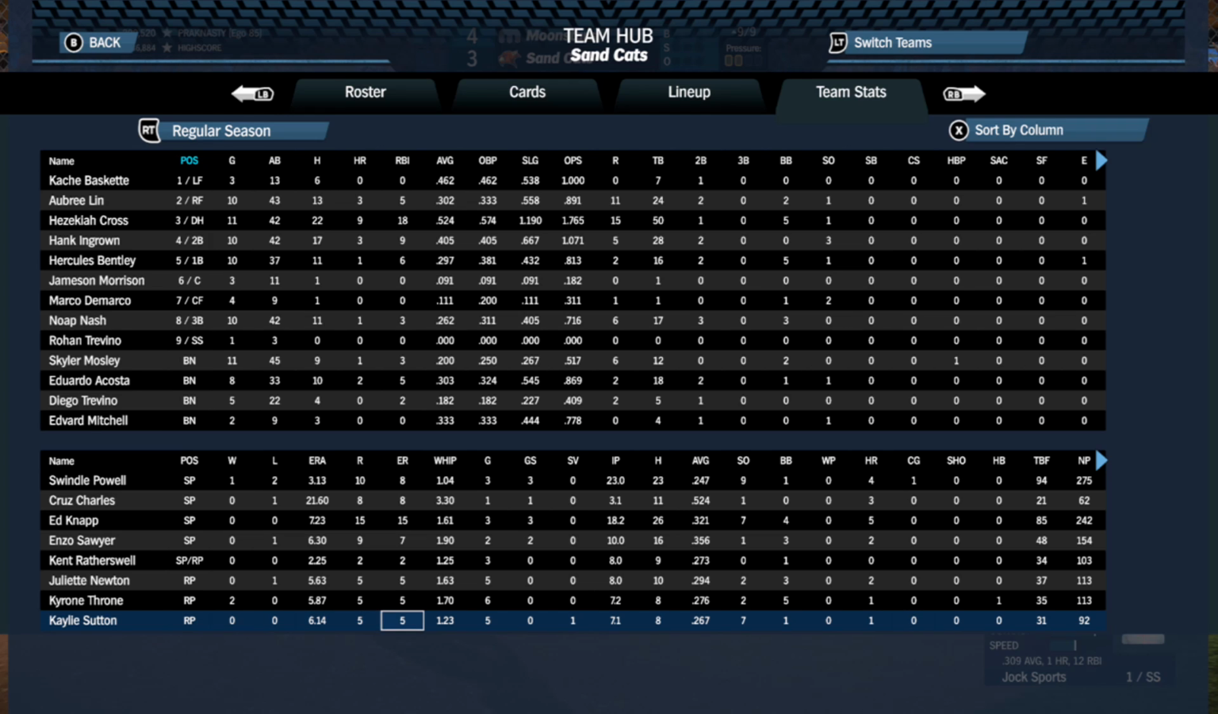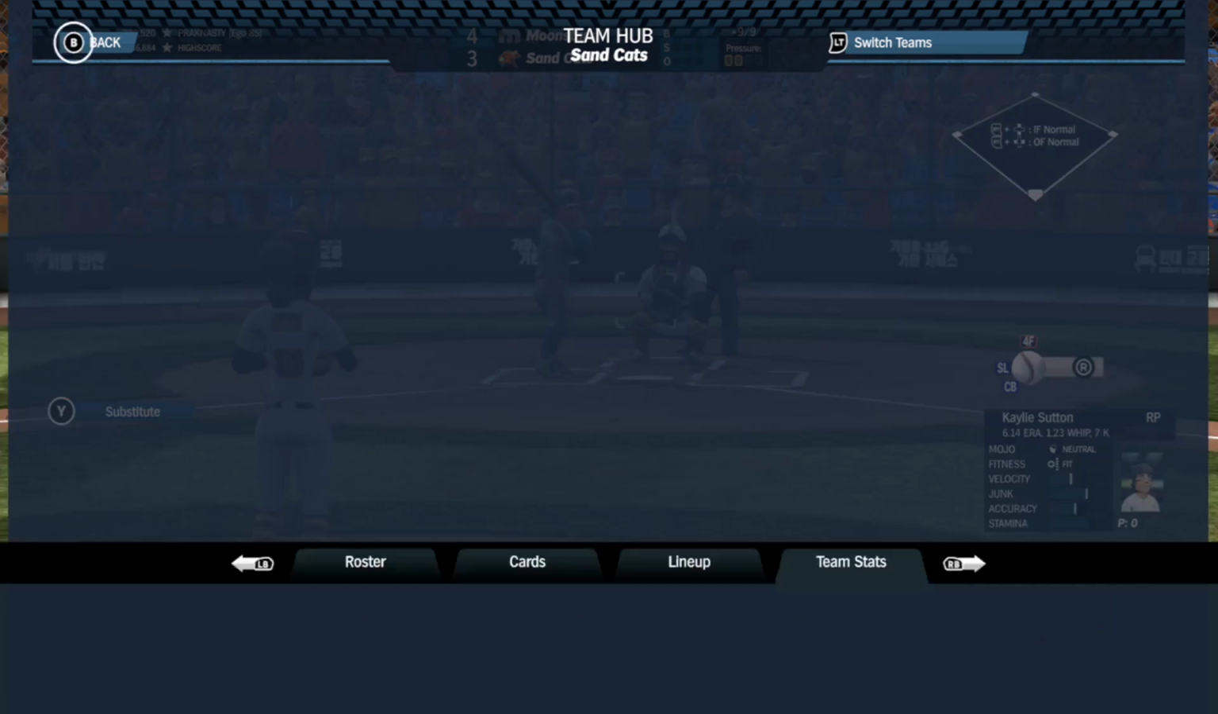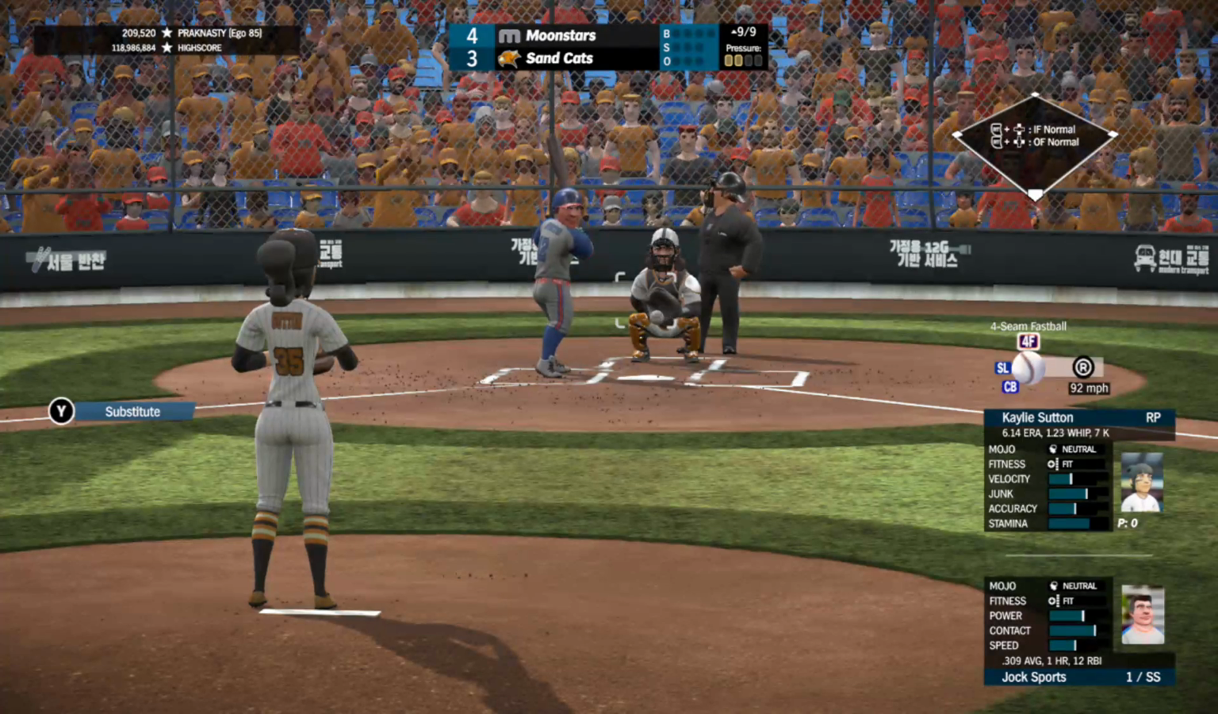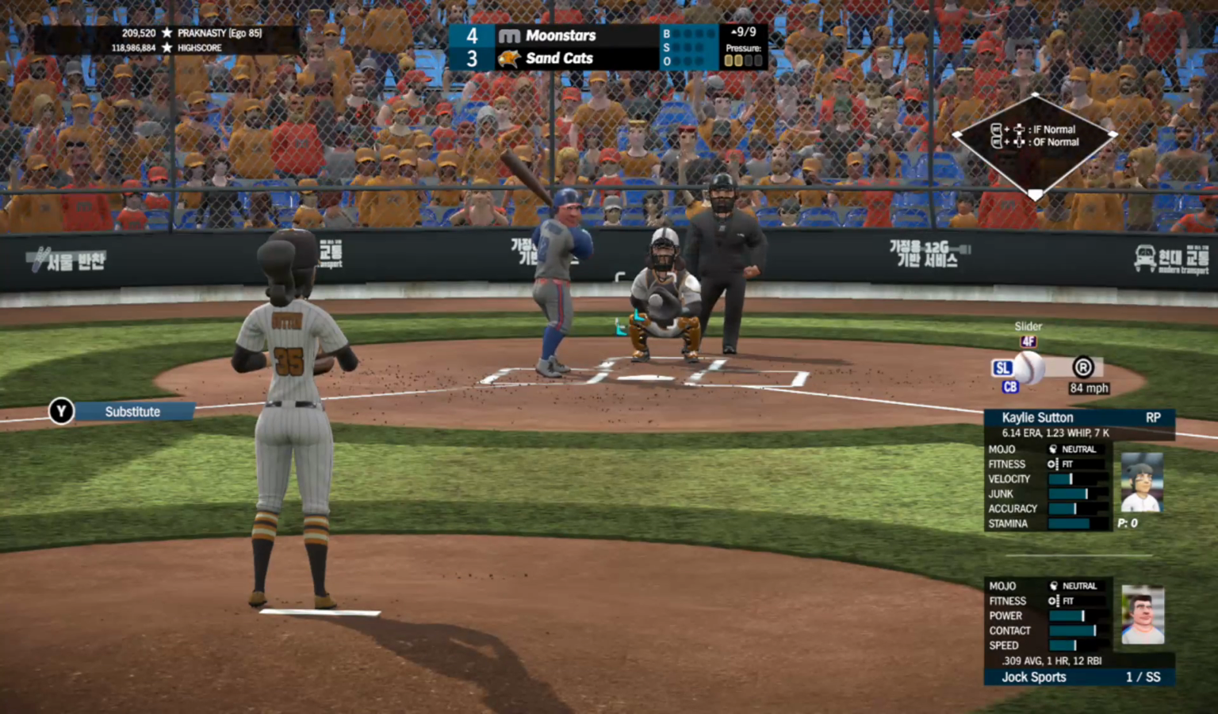ERA is up to a 6.14 now. 5 earned runs given up. She gave up 2 runs last start. 1.23 WHIP. 1 save on the year in 5 appearances. She's thrown 7 1/3 innings, 8 hits given up with a walk, 1 home run ball, 7 strikeouts, and a batting average against .267. So she gets Sports to start it off here as the lefty's up first.